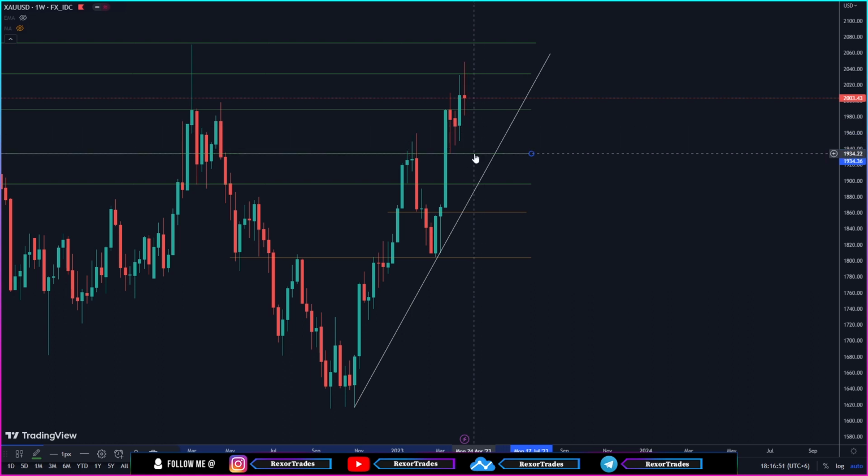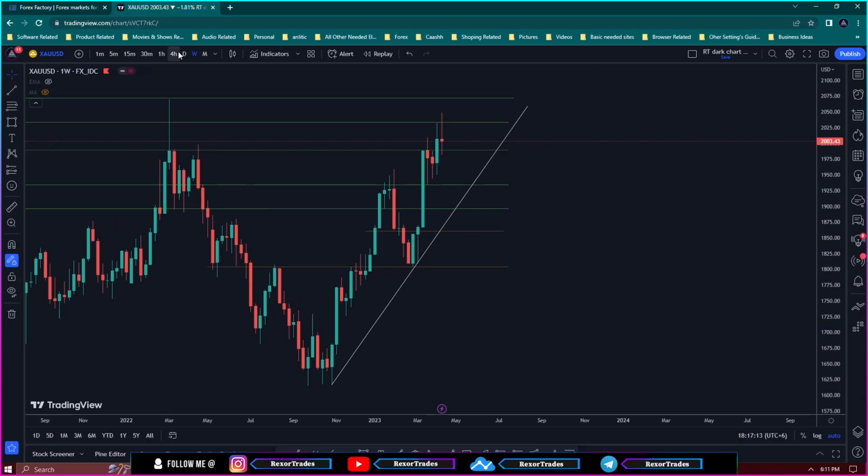And if it even makes a break and close below this support level, instead of reacting from here, then the price might continue pushing down towards these next key levels as part of its deeper pullback move and also as an attempt to make a retest on this higher time frame uptrend line.